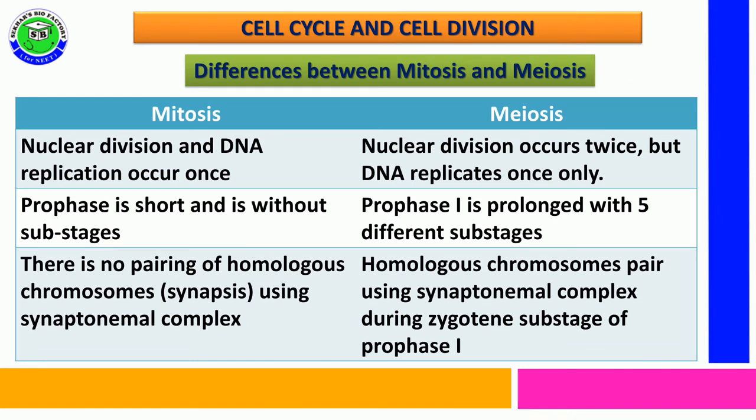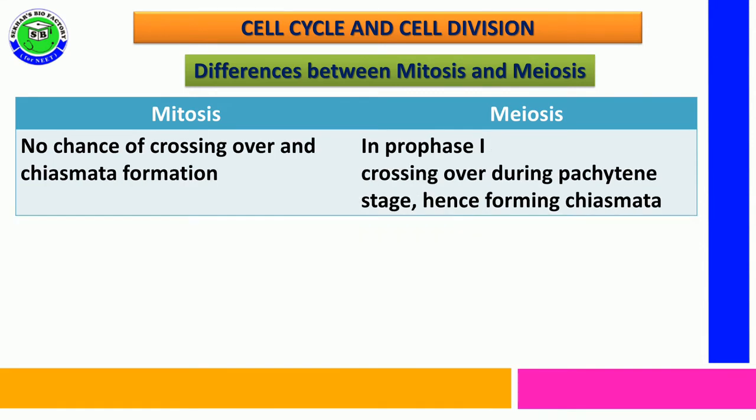In mitosis, there is no pairing of homologous chromosomes, that is called synapsis, and there is no formation of synaptonemal complex. But in meiosis, the homologous chromosomes, one paternal and one maternal, pair due to development of the synaptonemal complex during zygotene, the pairing process takes place in prophase 1.